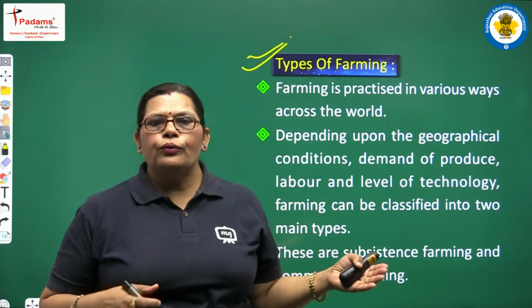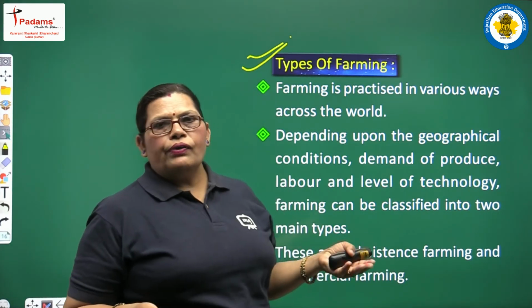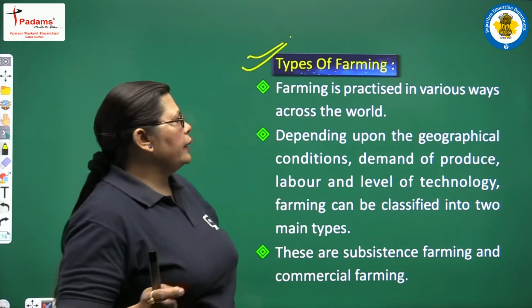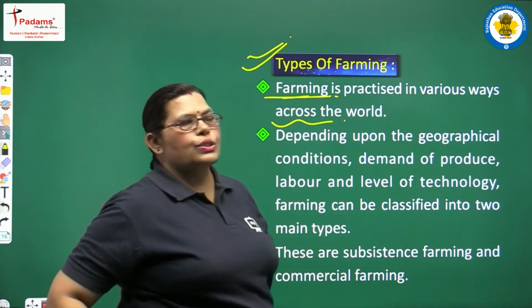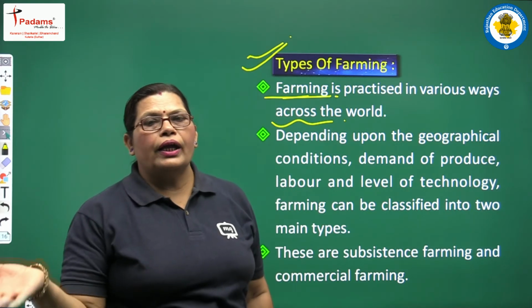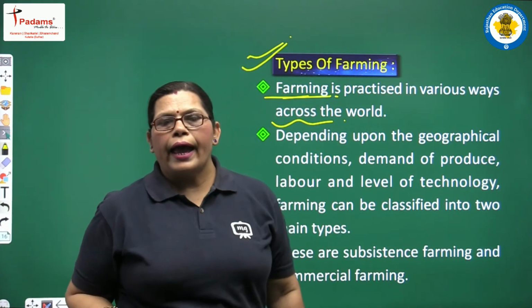It depends on land to land, region to region, place to place, where and which type of crops are there. See, farming is practiced in various ways all across the world. Not only in India, we had said that 50% of the people depend on agriculture.